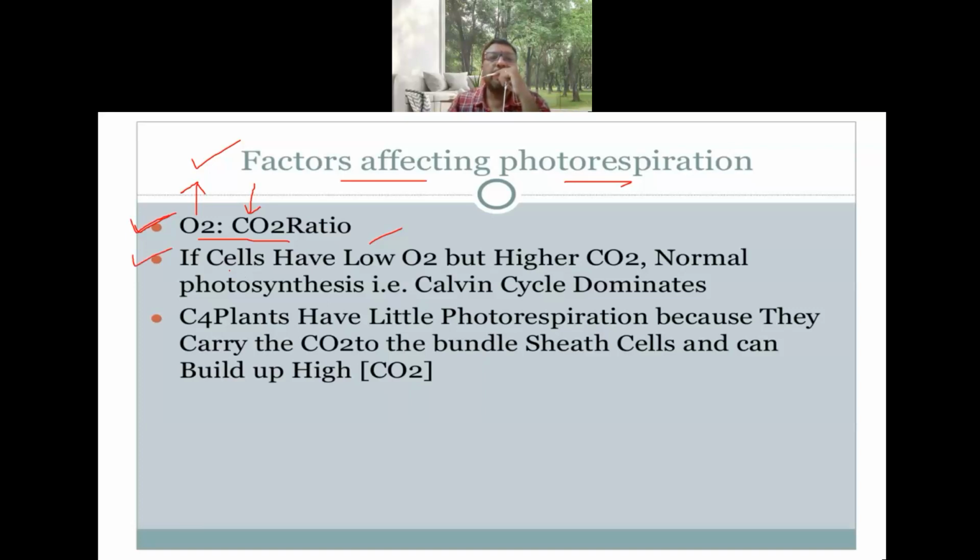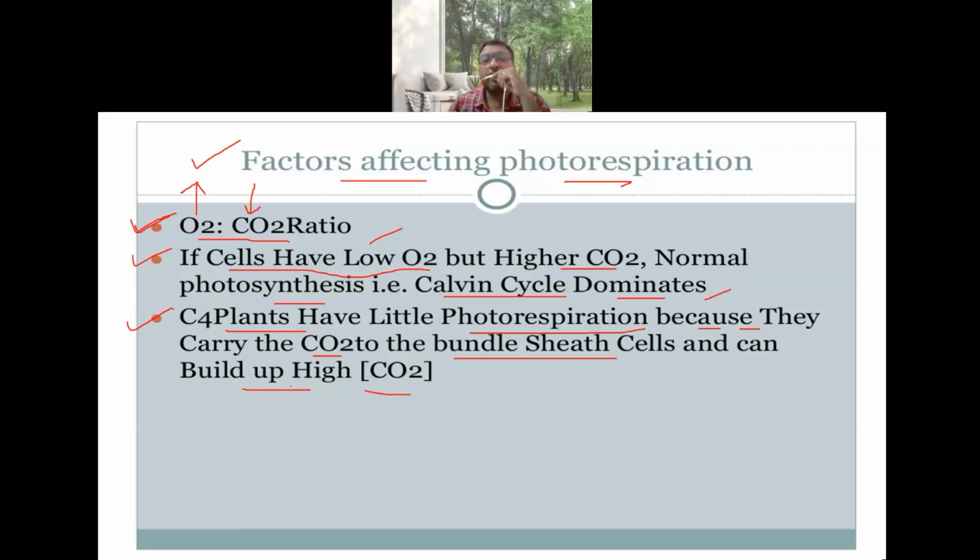Another thing is that if cells have low oxygen but higher carbon dioxide, then normal photosynthesis occurs. At that time, the C3 cycle, the Calvin cycle, will dominate. C4 plants have little photorespiration because they carry CO2 to the bundle sheath and can build up high CO2. So why photorespiration is less likely to occur in C4 plants, as you recollect,